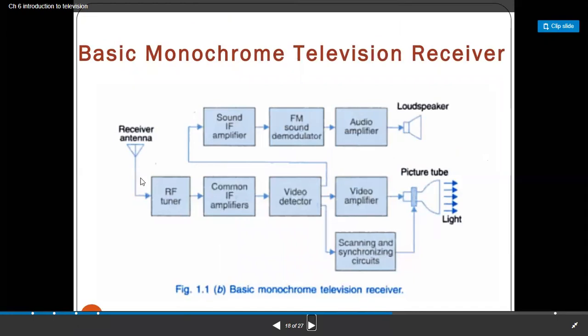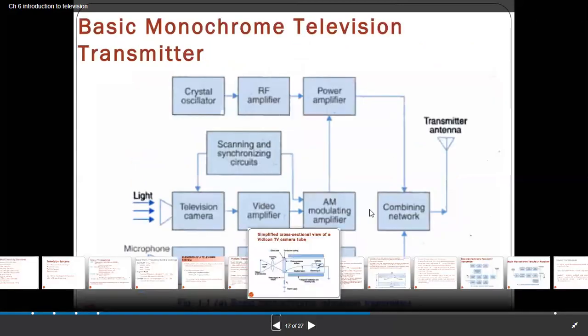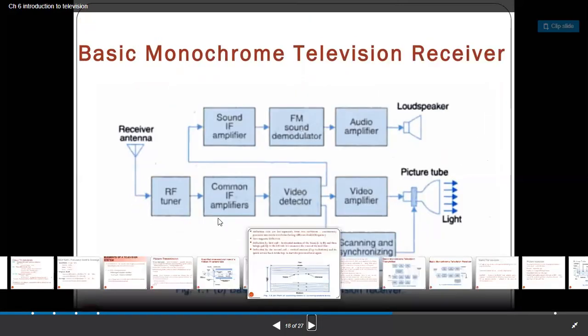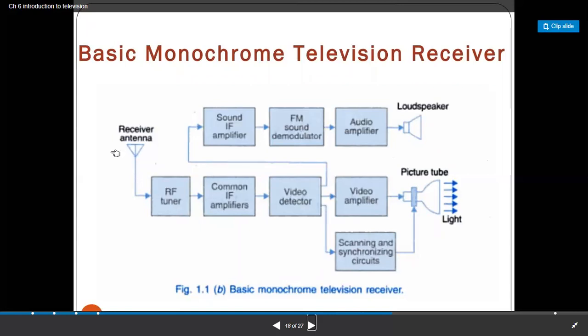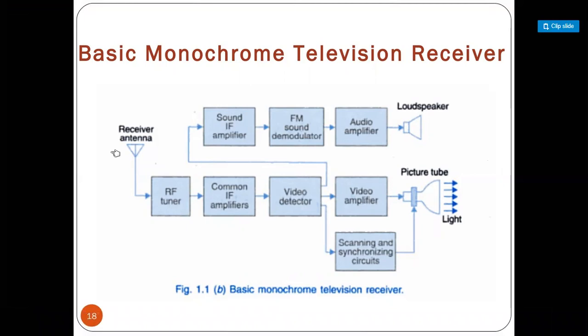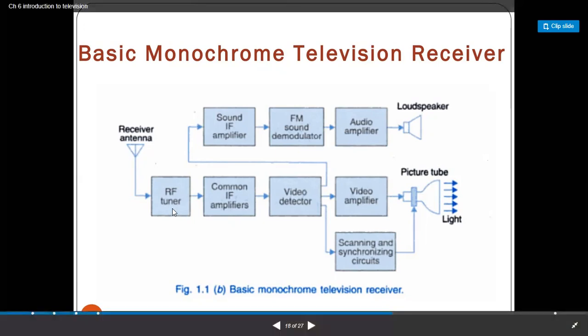The other one is the receiver, the basic monochrome receiver. When we transmit the video signal through the antenna, that signal is received by the receiver antenna. The main function of the receiver antenna is to receive the signal of a particular frequency. So for that purpose, to select a frequency in our television system, 200 or 1000 channels are available through a single cable. But here we want to select a single channel, such as Doordarshan, National Television, or G News. That selection can be performed by using the RF tuner.